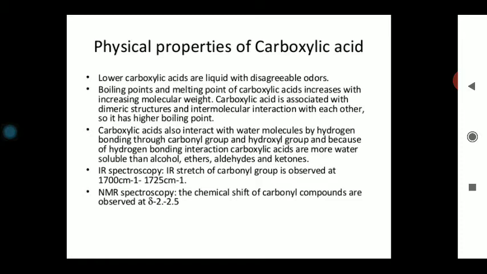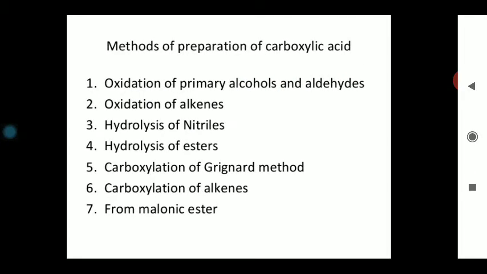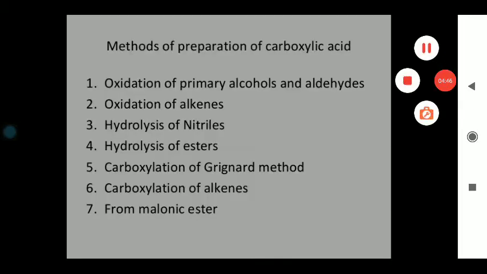So we have done the two basic properties, that is the melting point as well as the boiling point of the compound. Clear? The methods of preparation we have done in my previous video, so we will proceed towards the chemical properties of the carboxylic acid.